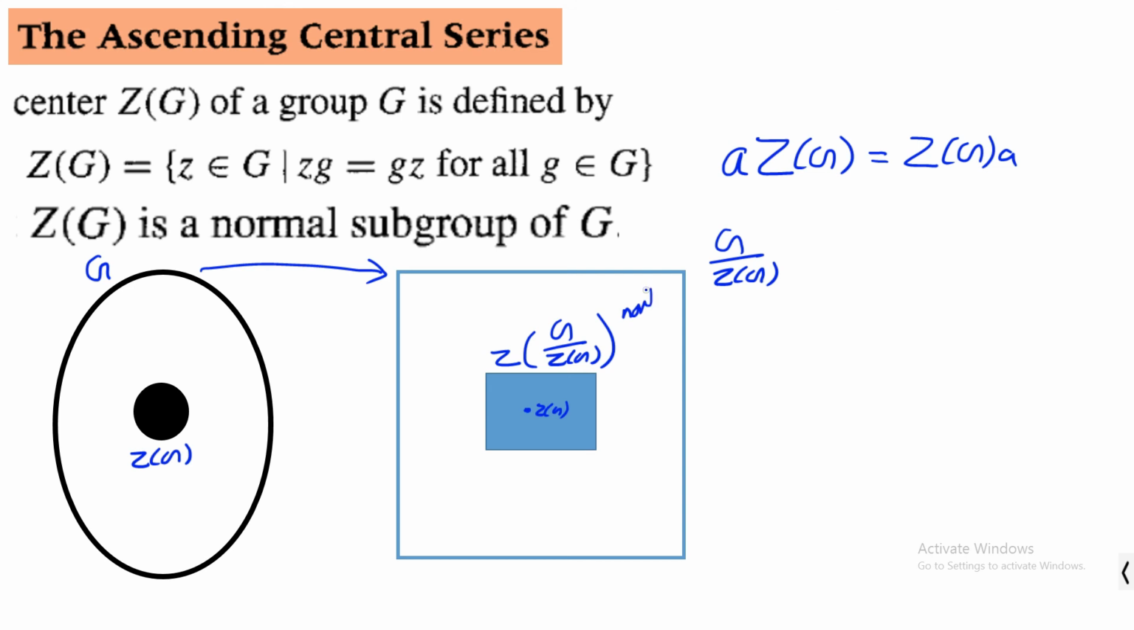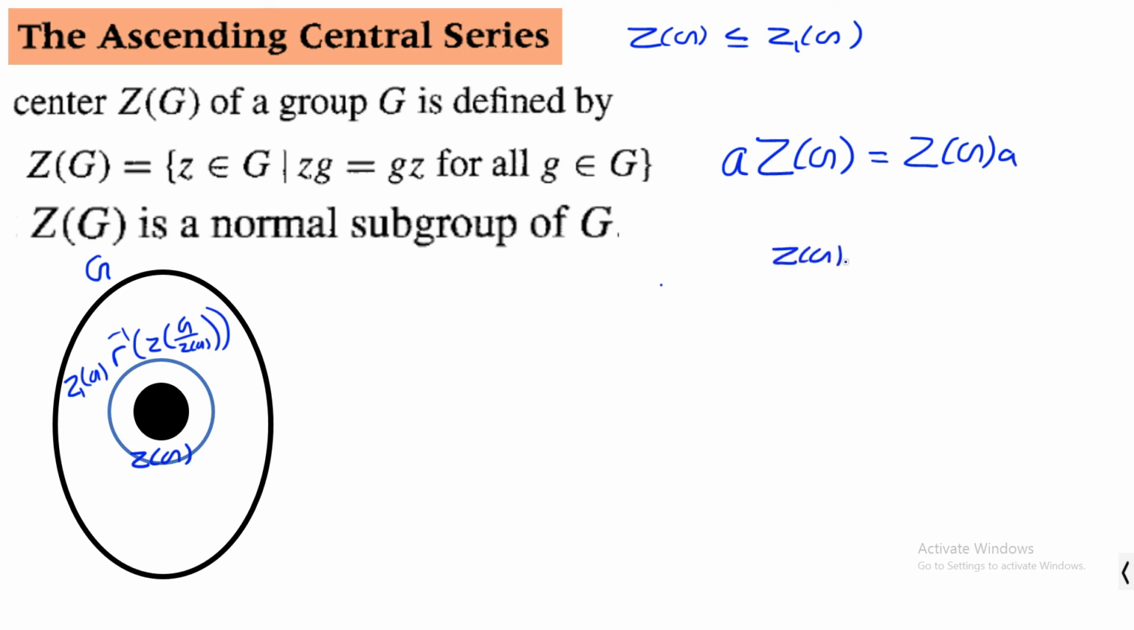So this is normal in G over Z of G, which means that, this being the canonical homomorphism, I can take the inverse map of this, and I can see that this is a normal subgroup, that is gamma inverse of the center of G over Z of G is a normal subgroup of G, and it contains Z of G. So if I call it Z1 of G, I have Z of G is contained in Z1 of G. So Z1 of G is a normal subgroup of G.